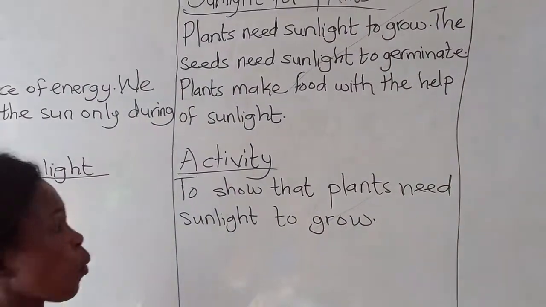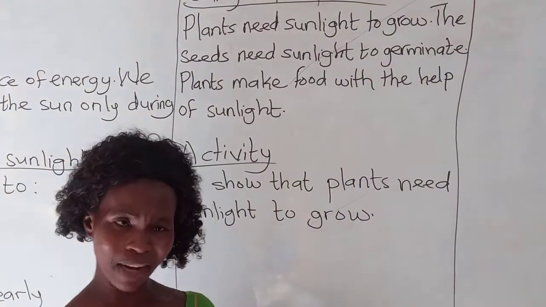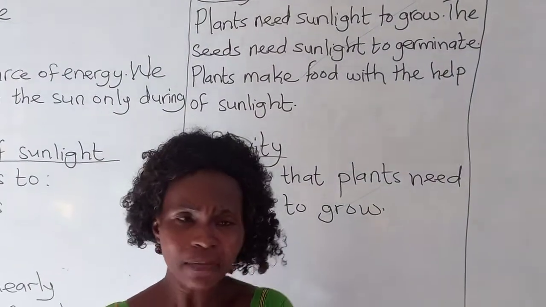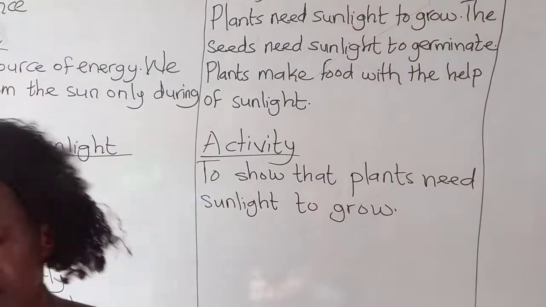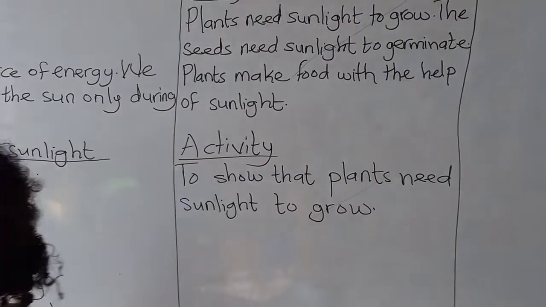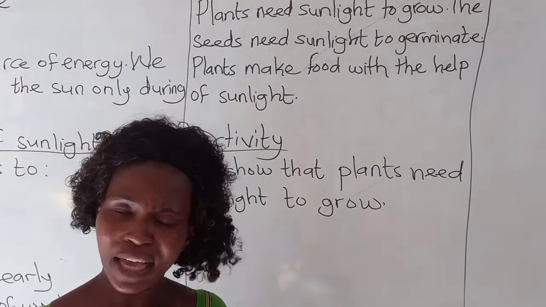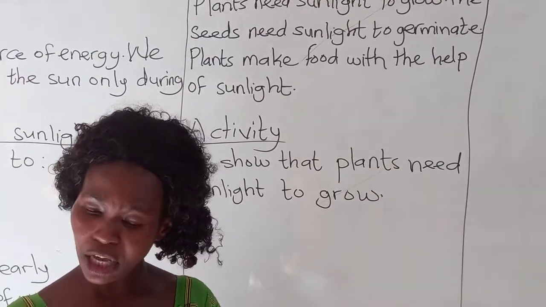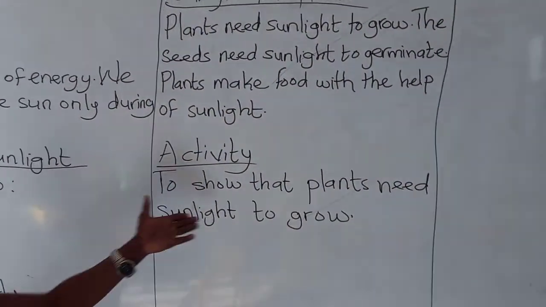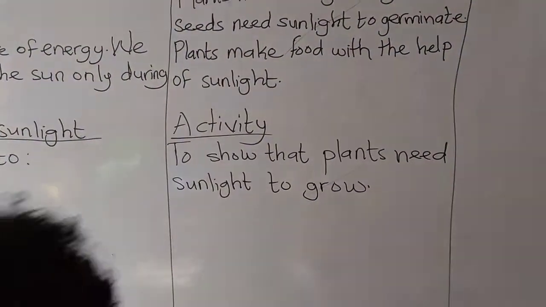Now, where there is no light and there is a plant, what do you think will happen? The plant will die. It will become yellow. So all the small plants you see under the big trees that have become yellow, they do not get sunlight. That is why they are yellow. So I also have activities to show that plants need sunlight to grow.